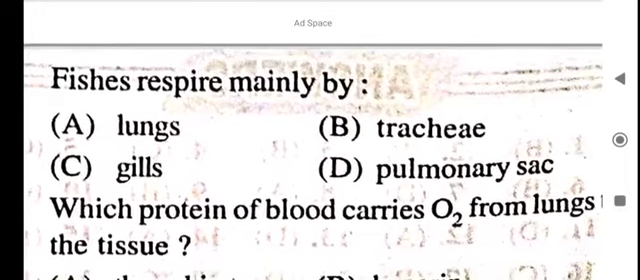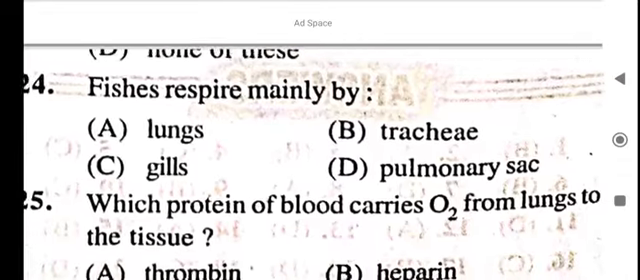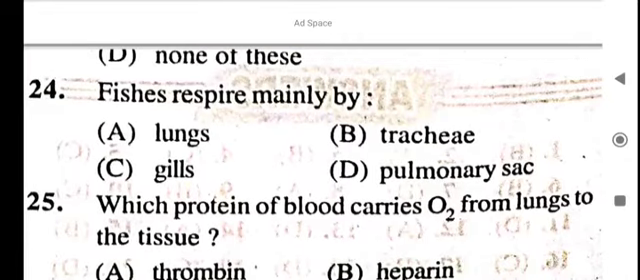Fishes respire mainly through what? Gills. Fishes respire mainly through gills.